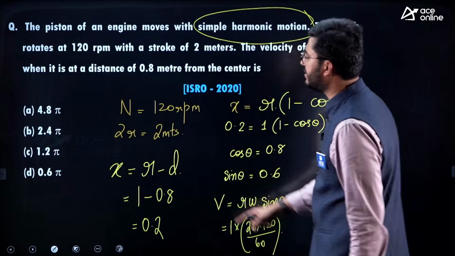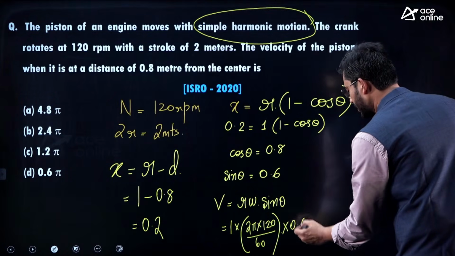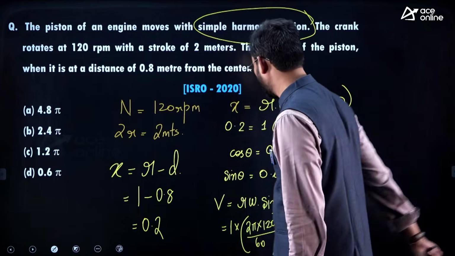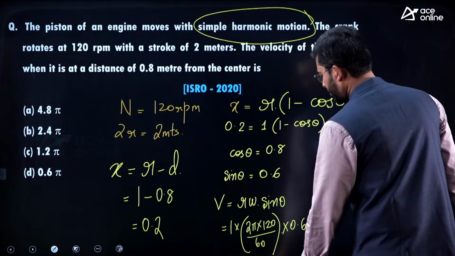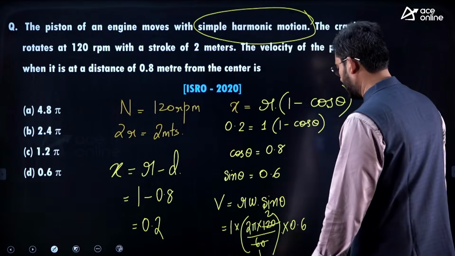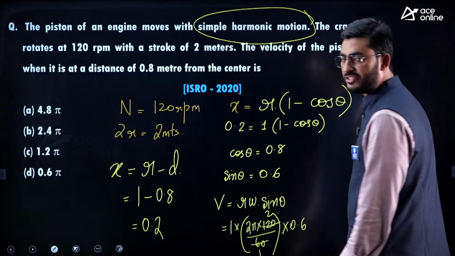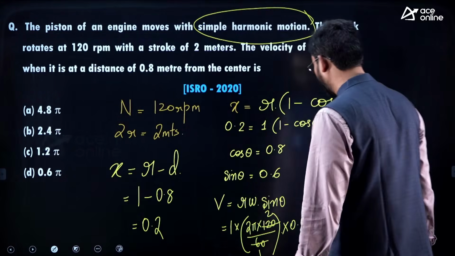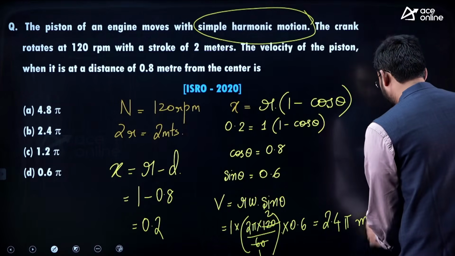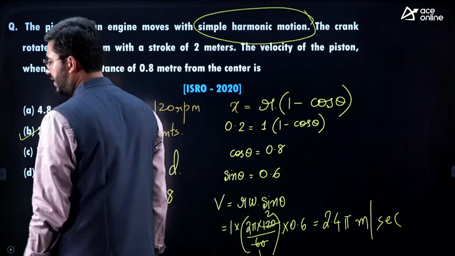2 pi into 120 by 60 into sine 60 is 0.6. The answer is given in terms of pi, so we don't have to bother about pi. So this would be 60 ones, 62s, and this is 2 into 2 into 2s are 4. 4 into 0.6 is 2.4 times pi. So 2.4 pi meter per second would be the answer. That is option B.